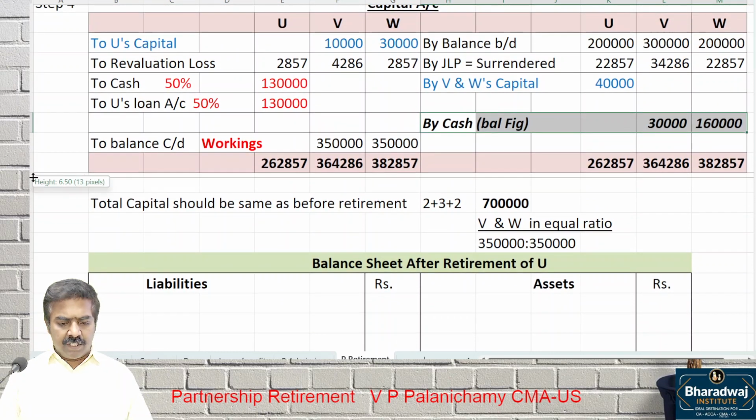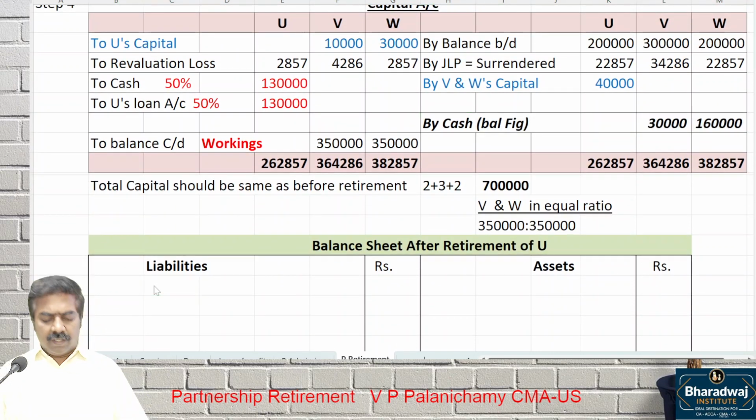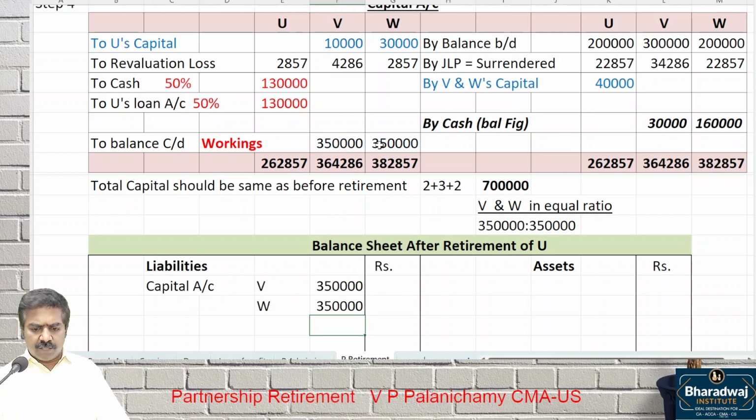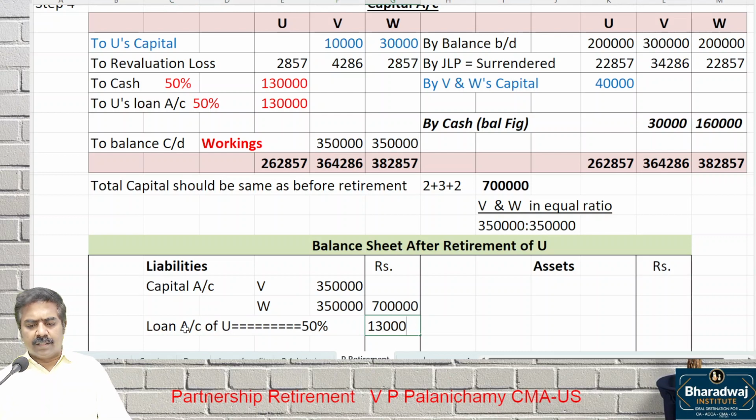Start. Balance sheet after retirement. Let us maintain the same order in which the old balance sheet is given. Capital accounts. Start. Capital account of which partner? U is retired. How much? B and W. What is the capital balance? 3,50,000, 3,50,000, total over 7 lakhs. Then loan account of you, the balancing figure on the 50%. 1,30,000 loan account of you will come.